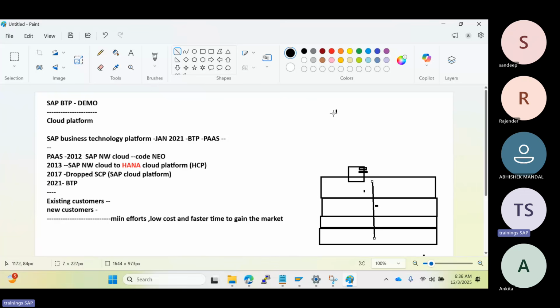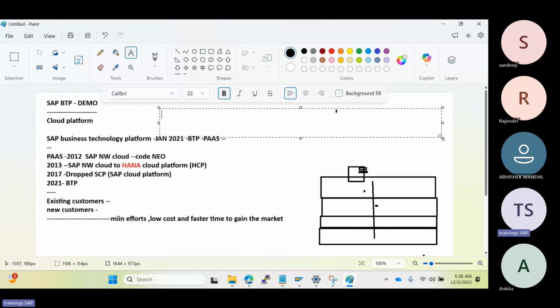So here they need to build new cloud solutions and they want to extend the existing SAP solutions, right? So BTP is providing whatever is required by the existing customers and the new customers. It's a one-stop shop for all your needs in the BTP. New customers require everything, and existing customers require everything. That's why we can call it the BTP. Whatever you need, everything is available in the BTP.